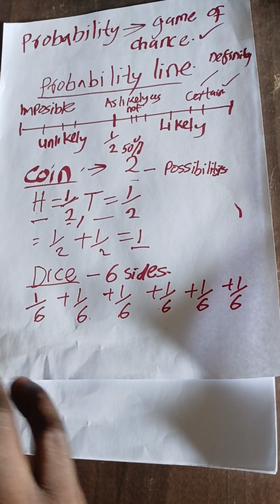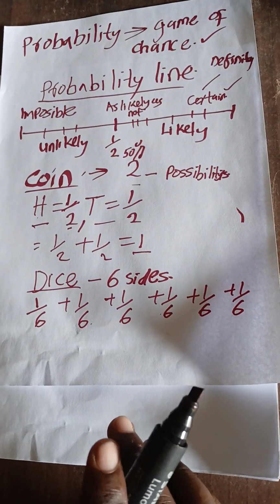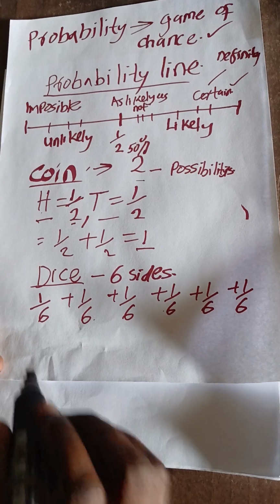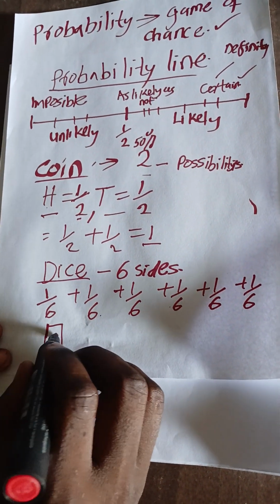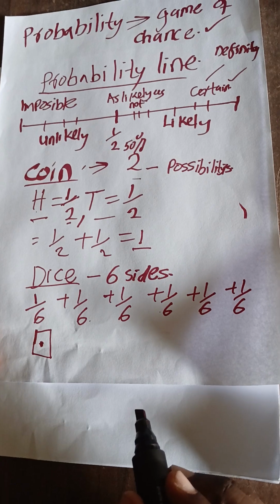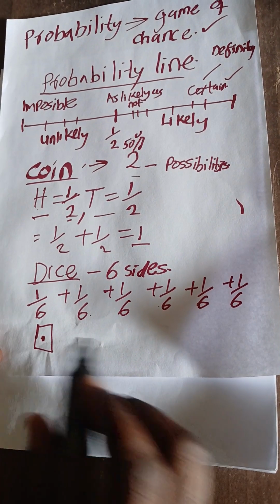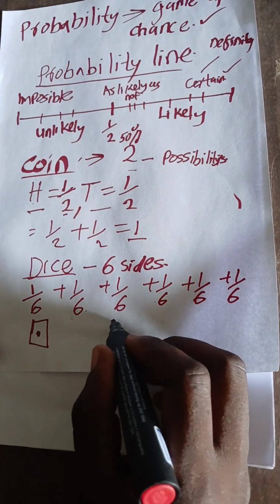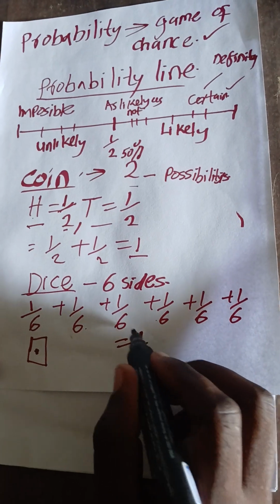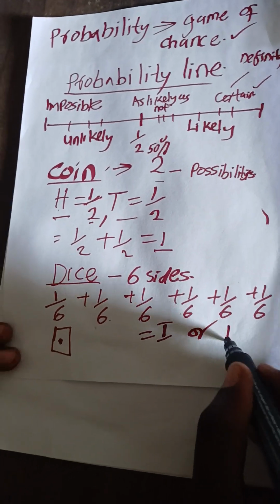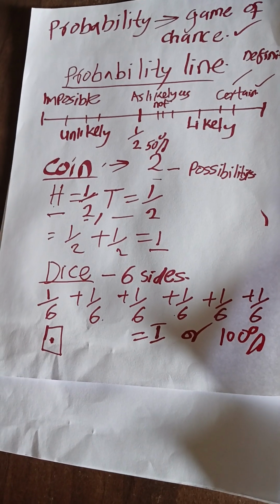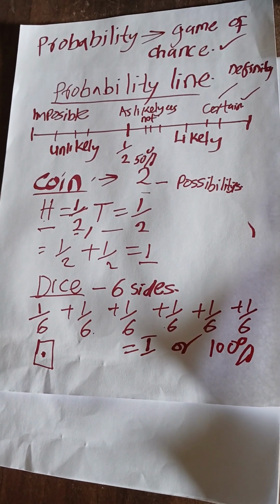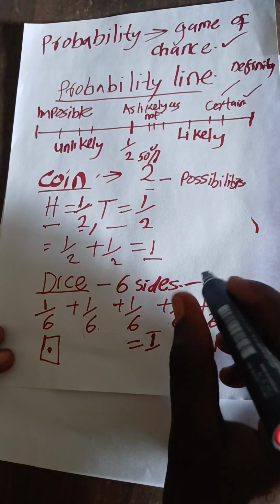It will depend on how you flip that die. At the end of the day, if you need this side, you'll get 1/6. If you add all of them, you have to get what? You have to get 1, or we can put it in percentage form: 100%. Good. So the total possibilities in this case are 6.